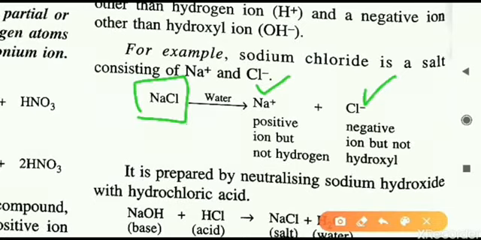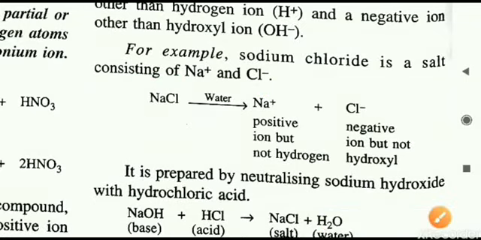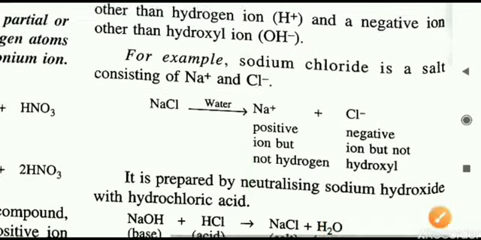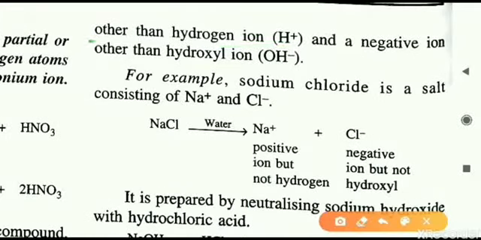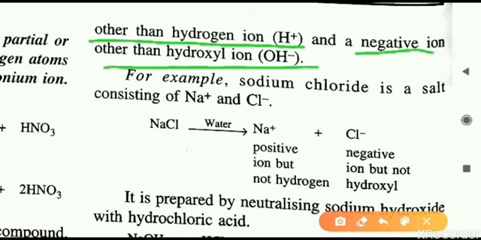But here we have a very important condition for learning about salts. These cations and anions cannot be just any cation or any anion. The cation should be other than H+. At least one cation should be there other than H+, and similarly, at least one negative ion should be there other than OH-. In the book the condition is given as other than H+, but actually at least one should be there. Let me write it on the other side.